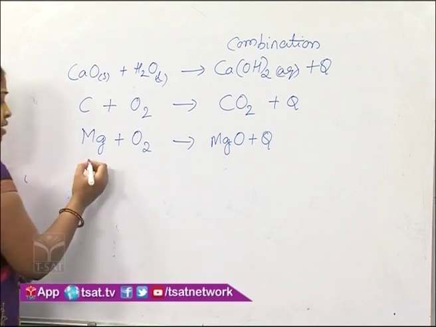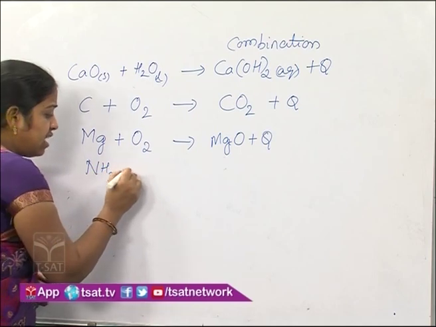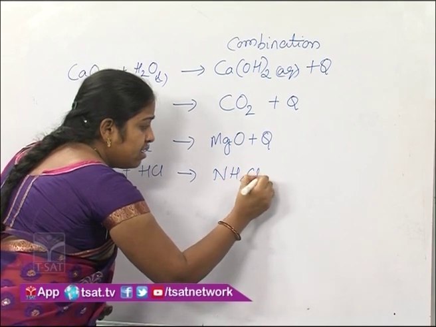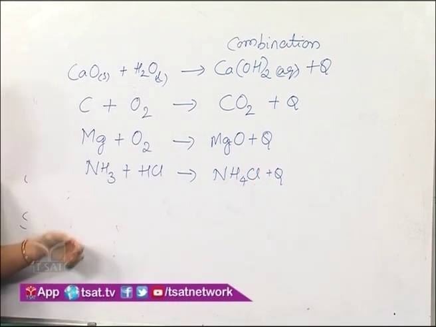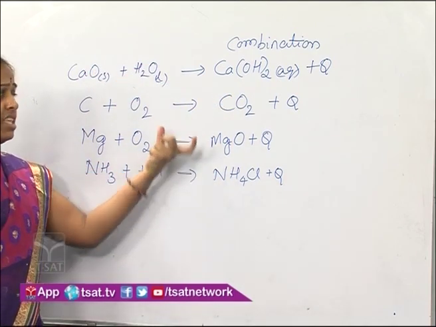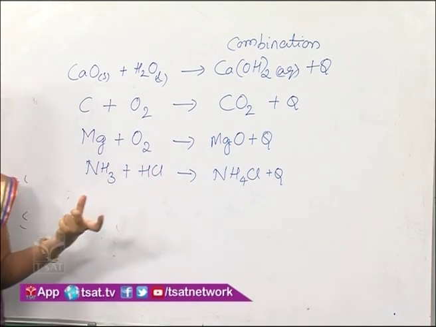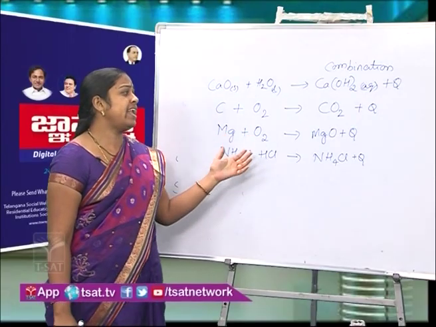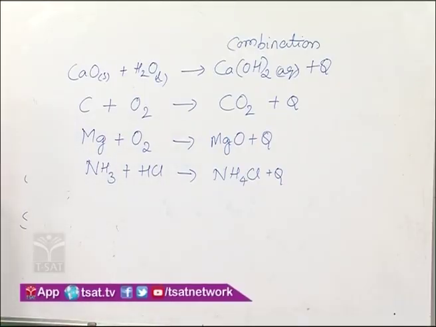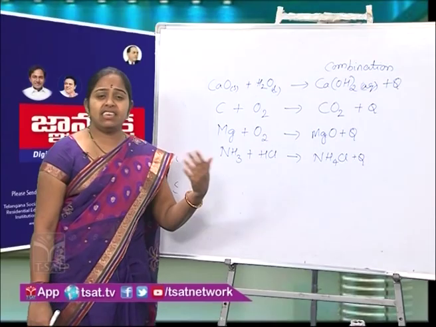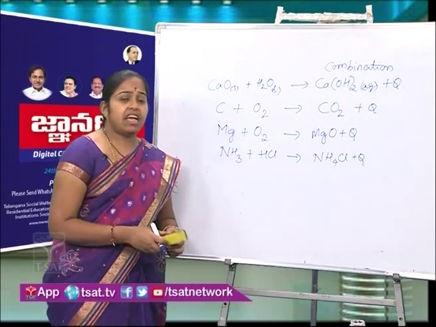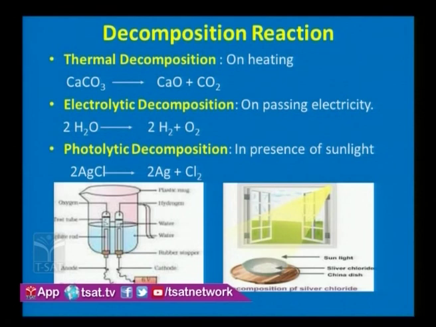Next reaction is ammonia reacts with hydrochloric acid to give ammonium chloride. Now in all these reactions, if you observe, there is only one product formed. So such reactions in which only one product is formed, we can simply say that it is a combination reaction. Usually these reactions are exothermic, that is, heat energy is released during the reaction. Next we will move on to decomposition reaction.